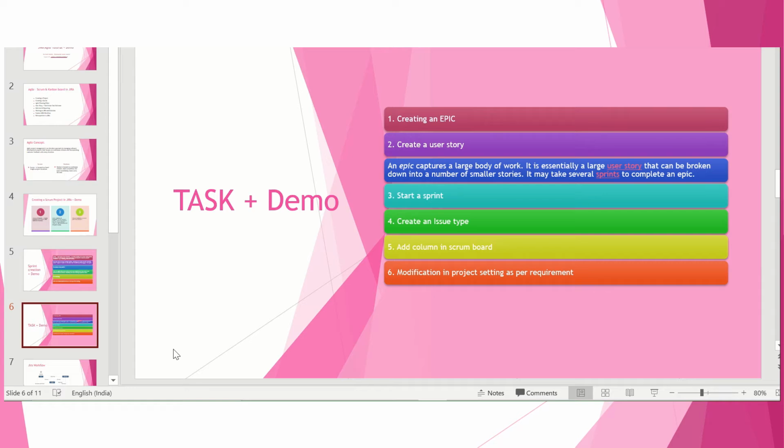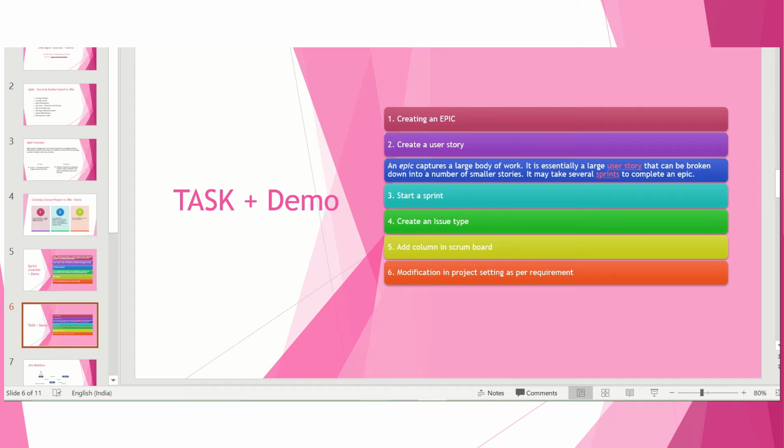Okay, so considering this action, once the estimation is done, your capacity, everything will get chosen, and then they will move into the creation of the sprint. Once they create the sprint, they will go to the backlog and create the epic, user story, story point, task, subtask. All the issue types will get created, and then they will look at the scrum board, whether which is in progress, which is in done. If any modification is required, any lane or column, we are going to add it there.